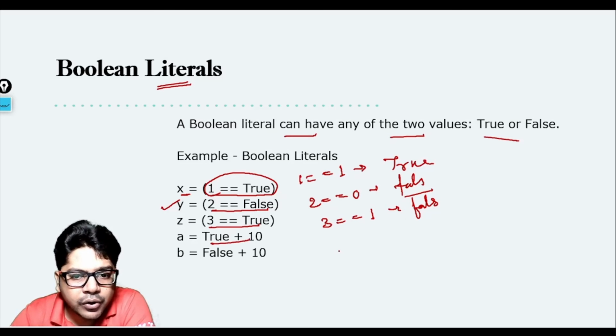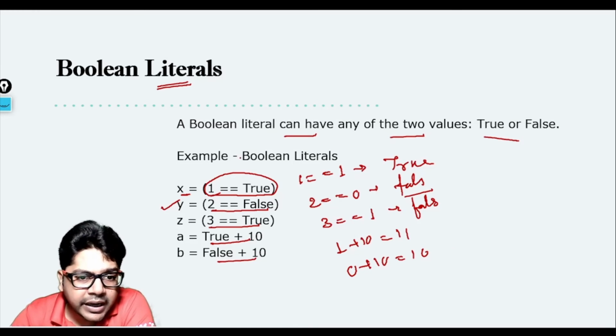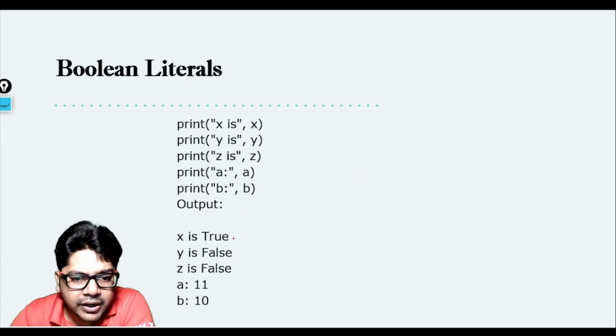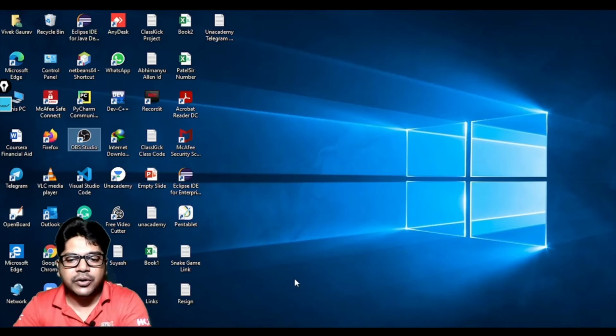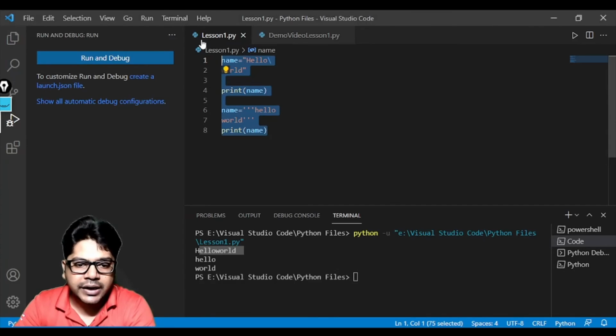Then you have a equal to True plus 10. The value of True is 1. 1 plus 10 is what? It is 11. False plus 10: 0 plus 10 is what? It will give you 10. So when you print x, y, z, a, b, you will get True, False, False, 11 and 10. Okay, let me show it to you also, so that you will understand it in a better way.